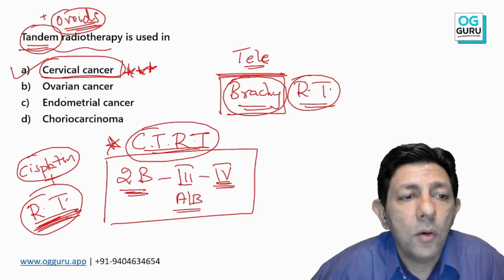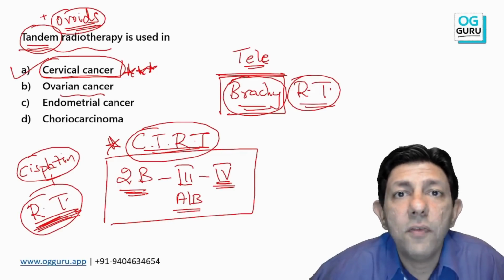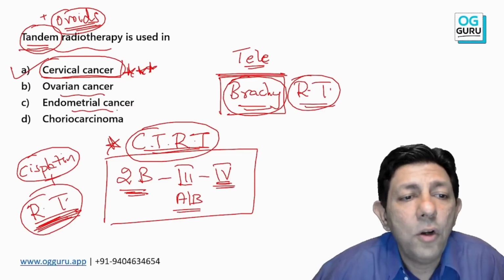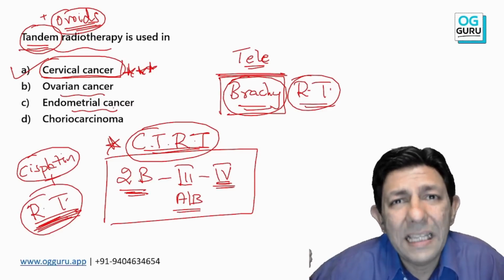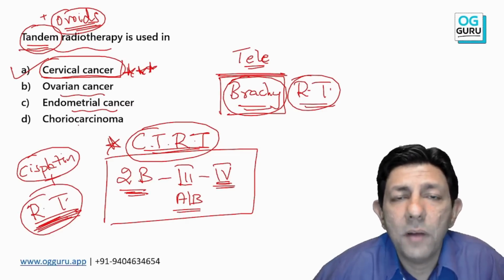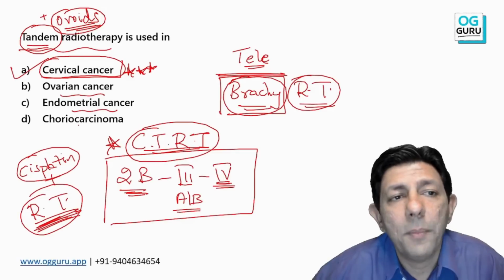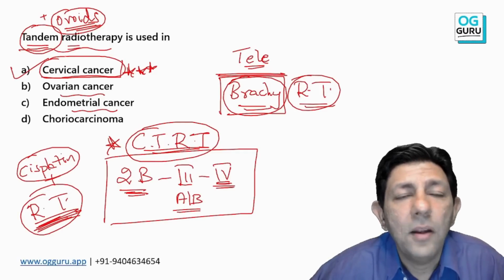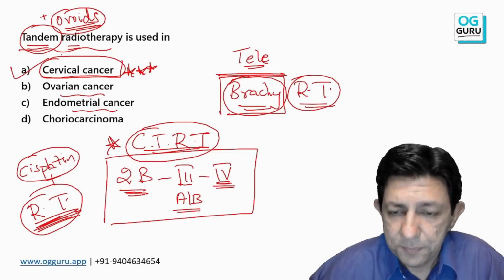Okay, ovarian cancer, we prefer surgery followed by chemotherapy. Endometrial cancer is surgery followed by radiotherapy, and choriocarcinoma is only by chemotherapy. Okay, but for cervical cancer, tandem and ovoids radiotherapy is given.